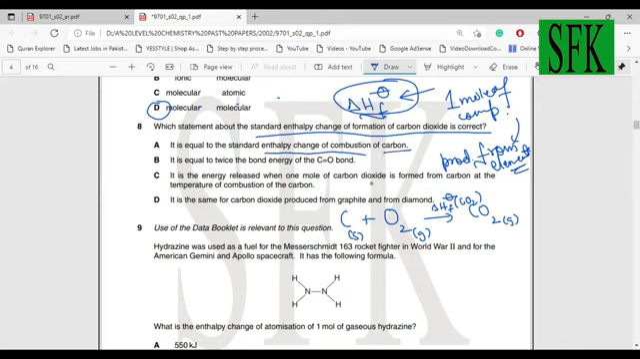Okay, what was combustion? Combustion was actually the enthalpy change when 1 mole of the element was completely burned, right? It was completely combusted. It was burned in oxygen. So over here, this carbon is 1 mole of carbon, right? It's completely burned in oxygen to form carbon dioxide. So this equation actually represents enthalpy change of formation of carbon dioxide as well as enthalpy change of combustion of carbon. Okay, so option A is actually correct. So option A is the answer.